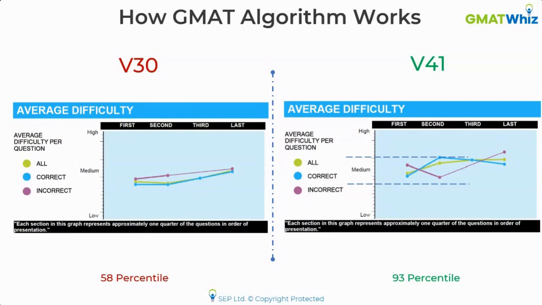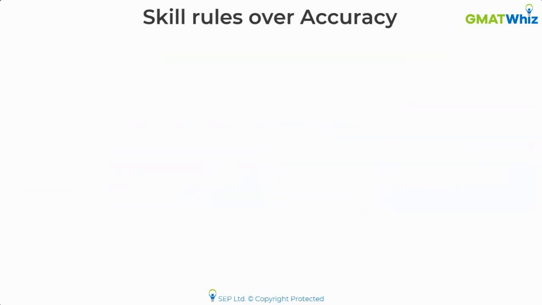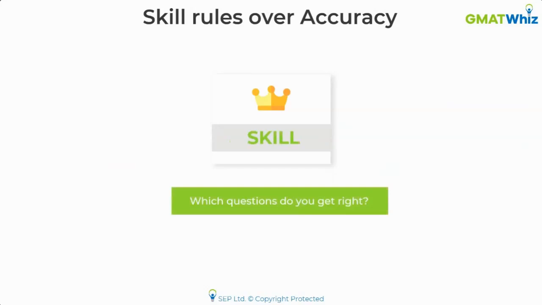A lot of people, and this is the whole reason I actually took you through this use case, when they focus on their performance, they just worry about accuracy. They do not really worry about the skill. GMAT is not at all about accuracy. It's about having the skill to get questions of any difficulty level correct.